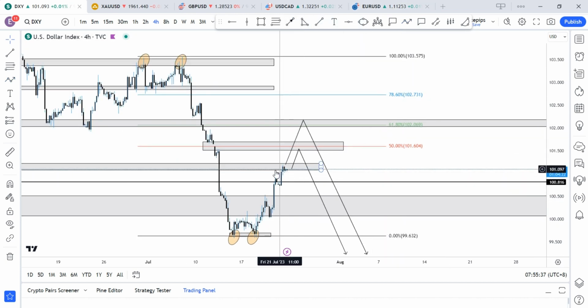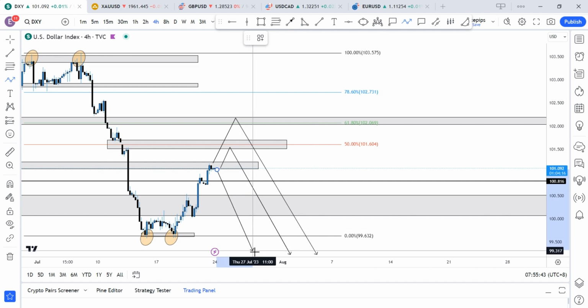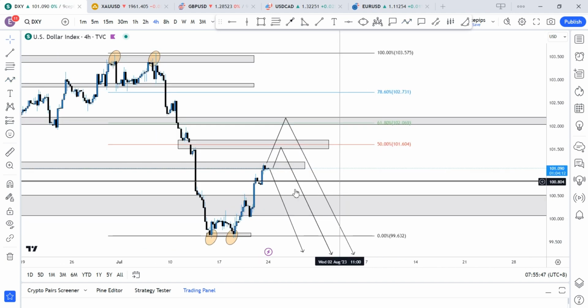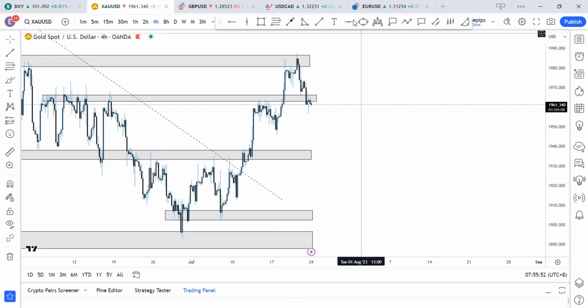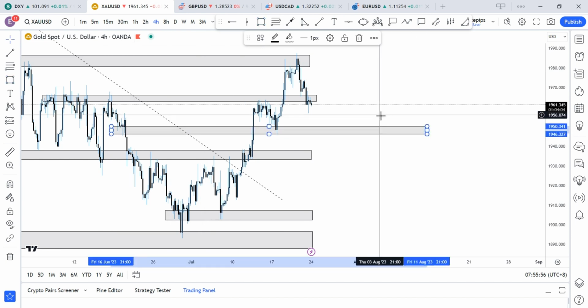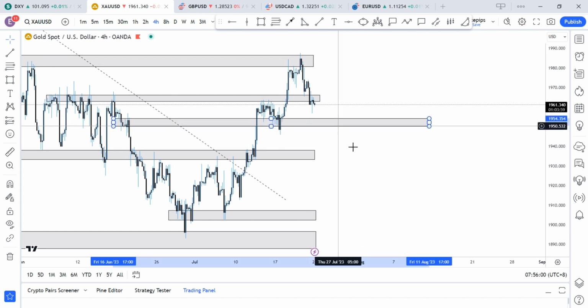Or lastly, price can actually decide to go down from this region where it is right now. So we might actually get price continuing to the downside from that region here. So this is basically what I'm anticipating. And if that's going to happen, we might anticipate gold to just pull back a little bit into a region here, probably where we have more weeks. We might just see price around that region.